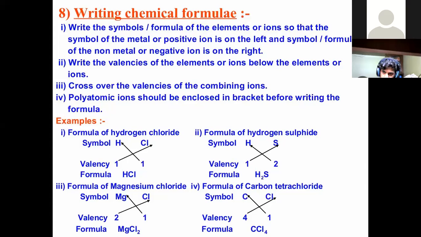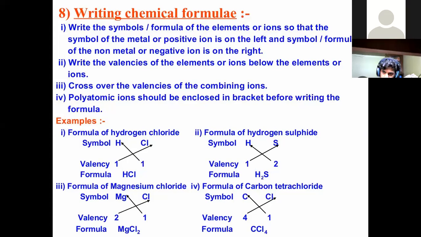So how many will it accept? 1. On accepting, which charge will it attain? Minus. So what will be its valency? Minus 1. Very good. Clap for yourself. So the valency will be minus 1.